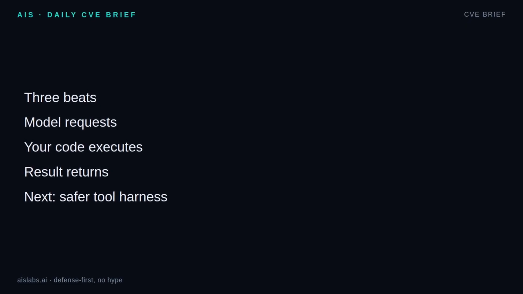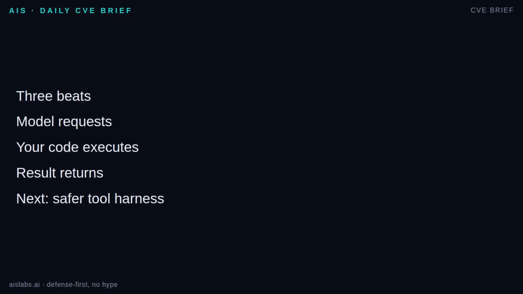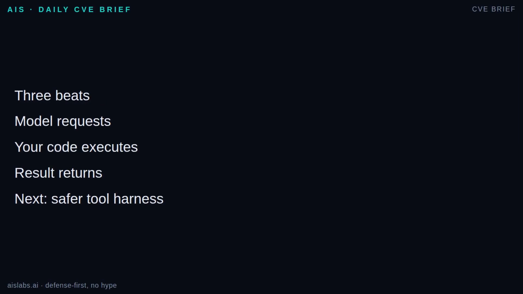Recap in 3 beats. 1. A tool call is structured output, not execution. The model asks for a function by name with arguments. 2. Your code validates that request and runs only the functions you wired up. The model cannot touch anything you did not expose. 3. The result goes back as context, and the model uses it to produce the next answer. That boundary is power and responsibility. In the next episodes, we will make the boundaries stricter with schemas, errors, permissions, and eventually the agent loop.